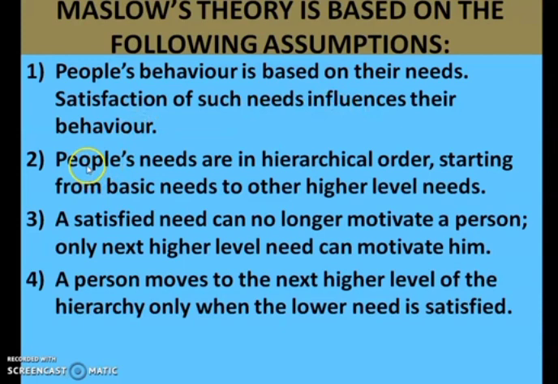Next point is people's needs are in hierarchical order, starting from the basic needs to other higher level needs. So we saw the pyramid in which basic need is the first level need, and after satisfaction of basic needs, the other needs will come. So it should go in that hierarchical order. Without satisfying the basic need, the person cannot move to the next level of need.